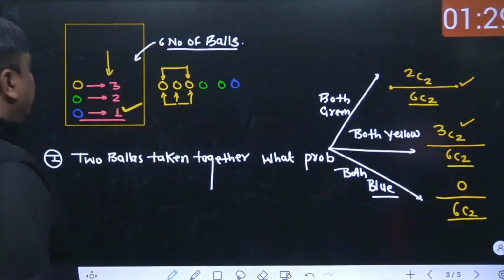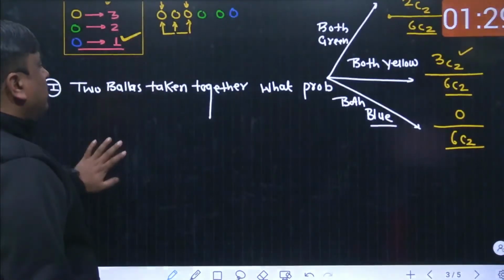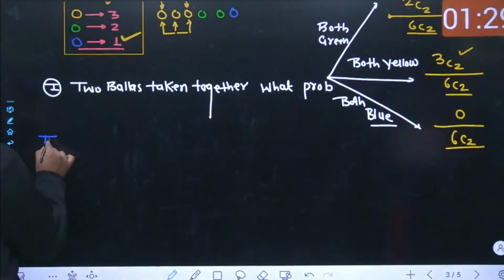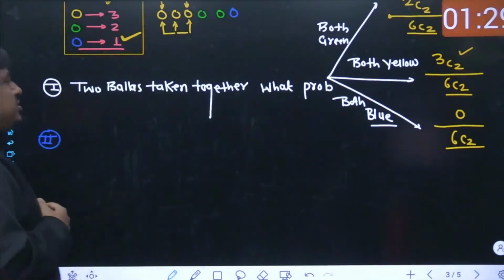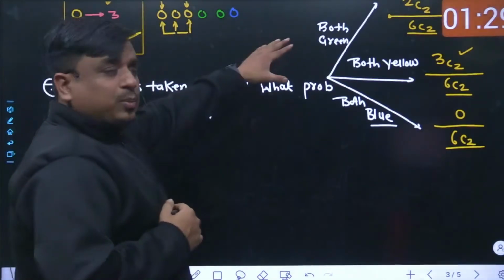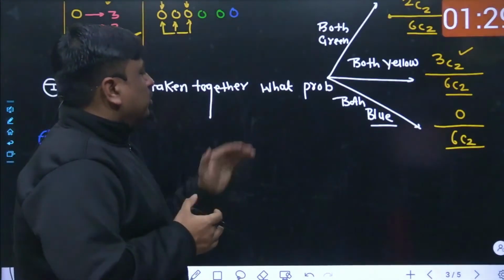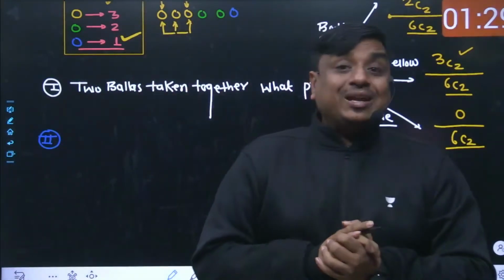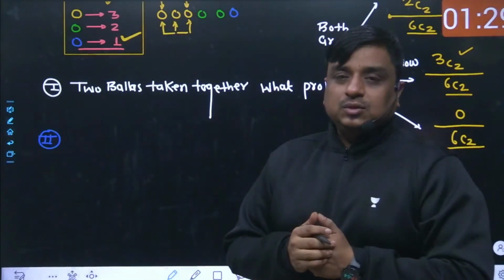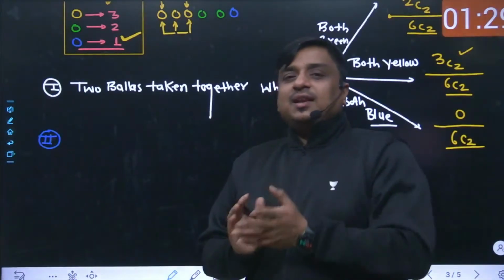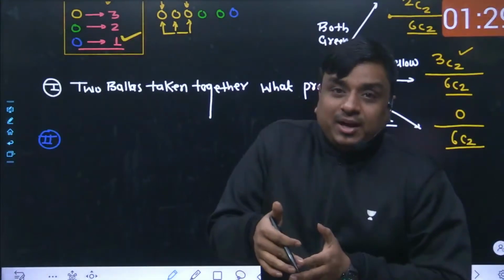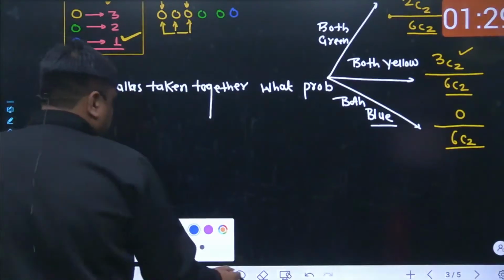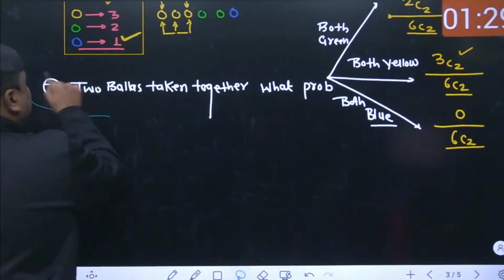So till this point, I don't think any student would have any doubt. Now the complete concept is being changed a bit. I want both of the balls to be green, both of the balls to be yellow, both of the balls to be blue. But now the balls are being taken out in succession, one after another. And in succession, the replacement can be made, or the question can be framed without replacement as well. So the complete question is being recrafted.